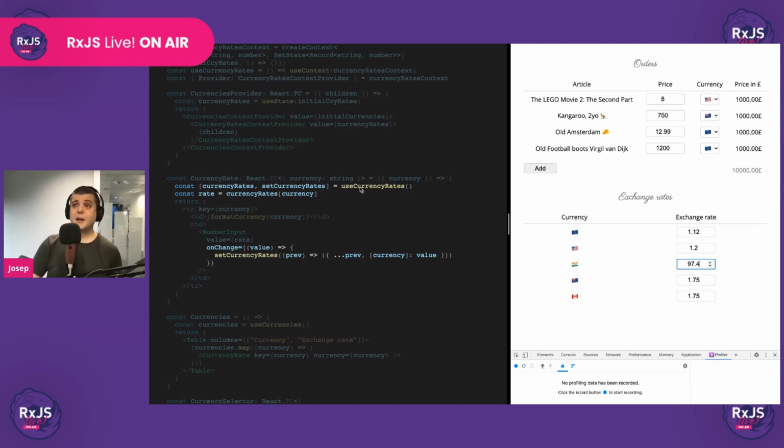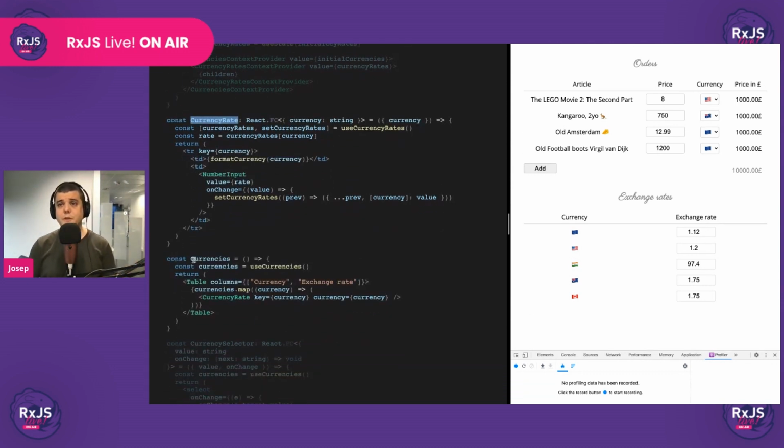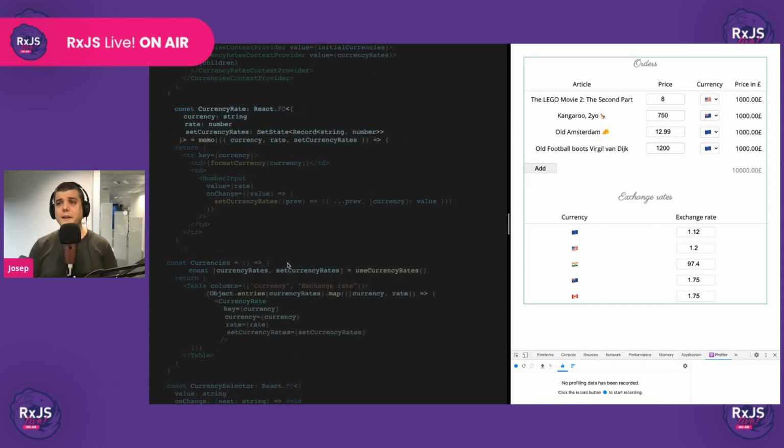Well, that makes sense because now every time that we trigger a change, we are triggering an update to each one of these components because now they are all receiving the object that we put in context. So it's okay. We know how to deal with this. Let's avoid these re-renders. It's easy. The only thing that we need to do is spoon feed the currency rate component with every single property that it needs, and we lift this state a little bit higher into the currencies component. So let's do that. We come here and we lift it, right?